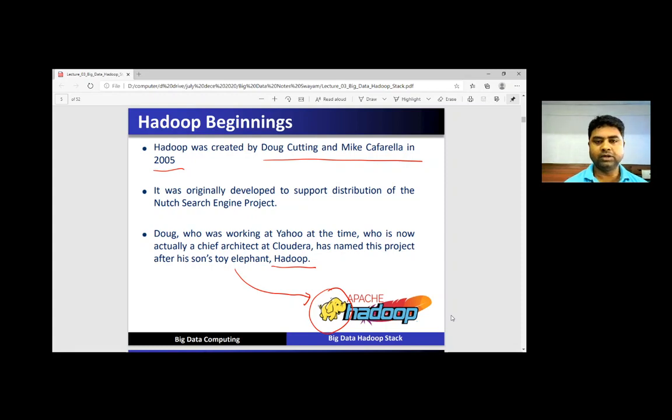Initially in 2005, Doug Cutting and Mike Cafarella introduced the concept of Hadoop, and it was originally developed to support distribution of the Nutch search engine project.